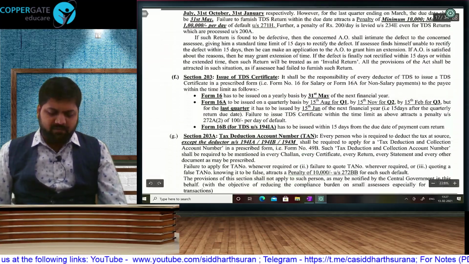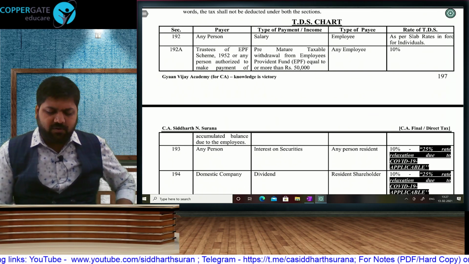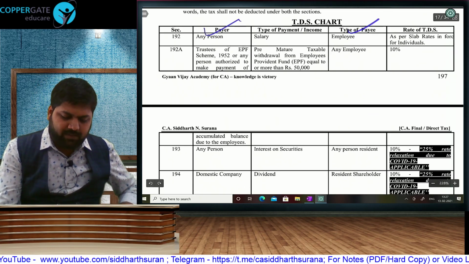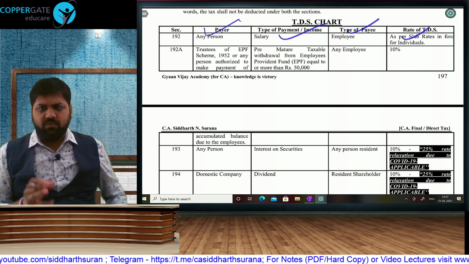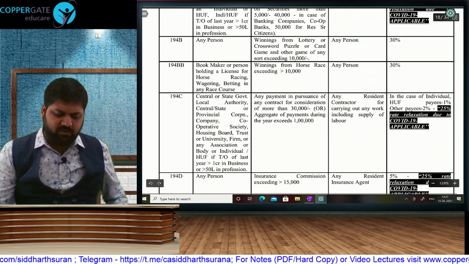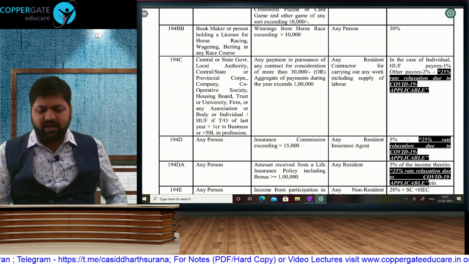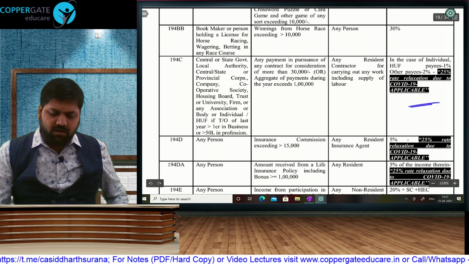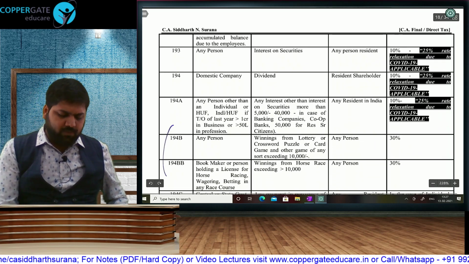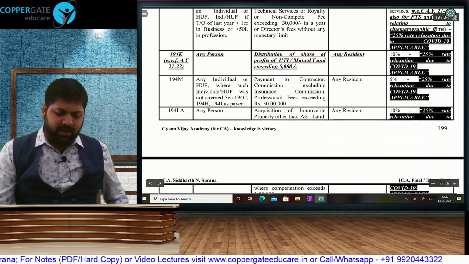Okay, so that was your general rules and regulations about TDS. And as I told you, at the end of TDS, from this chart you will come to know the payer, the payee, the nature of payment, the rate of TDS, and the section number. Whenever you revise, make sure that you revise this entire chart. In the chart itself, I have mentioned whether relaxation is applicable or not. If you observe, for salary related, prohibition related, and non-resident related, COVID relaxation will not be applicable.